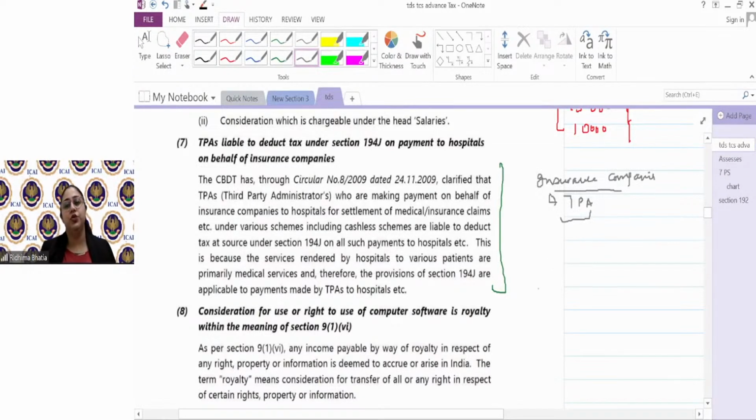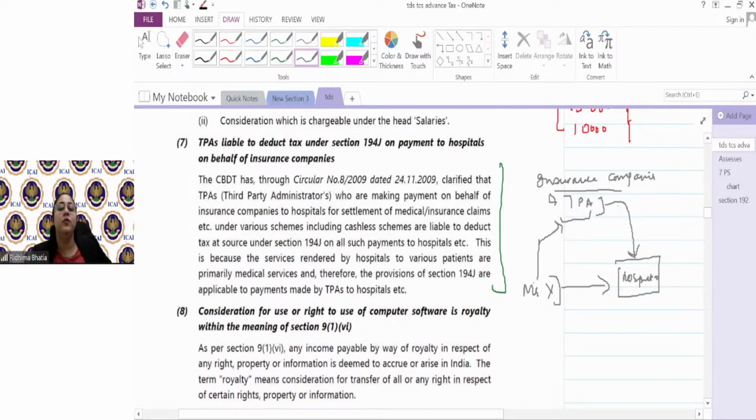So when a person has an insurance policy, let's say Mr. X, and that person gets admitted to the hospital, naturally, when X is making payment to the hospital, you will say that 194J is not deducted, ma'am, because it is for personal purpose. We all agree on that. But suppose Mr. X has medical insurance. वो इंश्योरेंस कंपनी को बोलेंगे कि आप हॉस्पिटल को पैसा दो माय ट्रीटमेंट का. They will say to the insurance company, pay my hospital expense since I have the insurance, correct? So who will pay? The TPA would pay to the hospital.